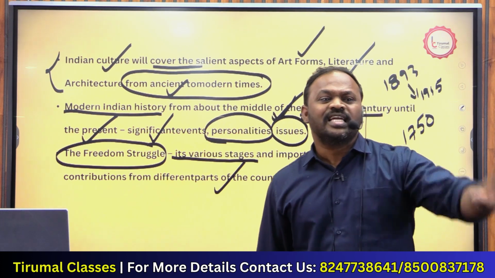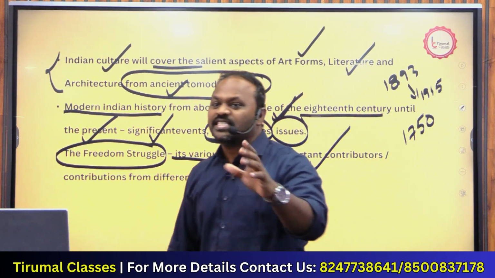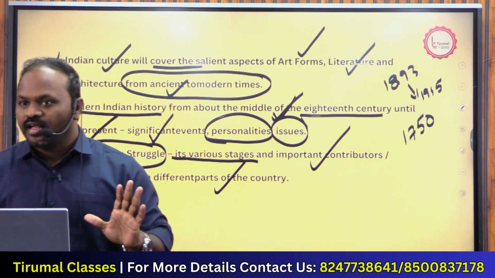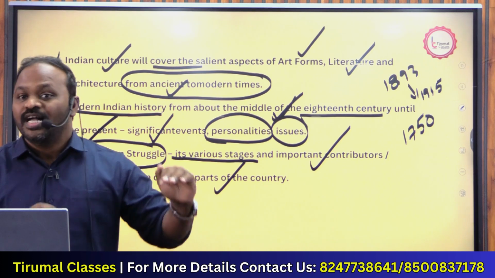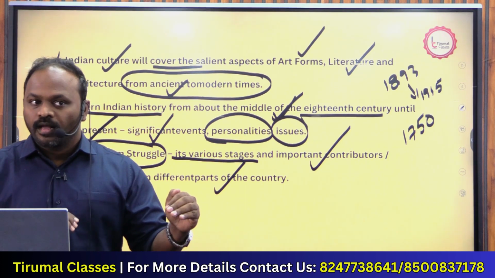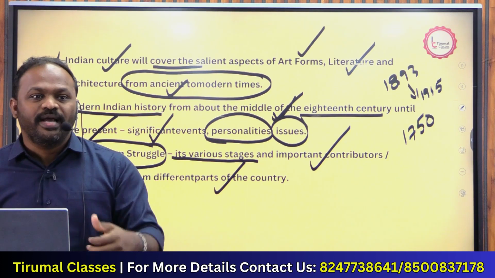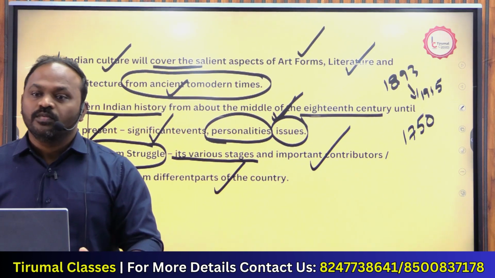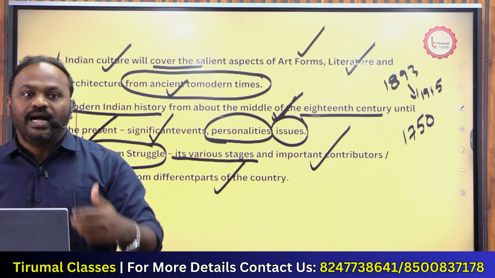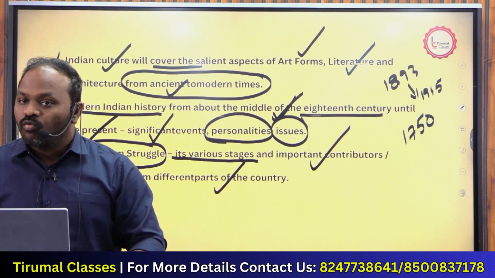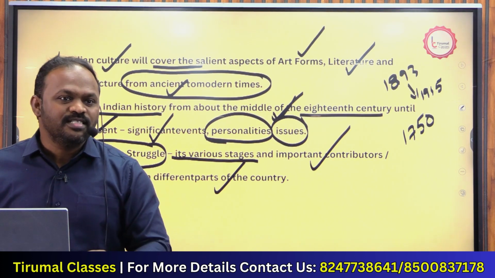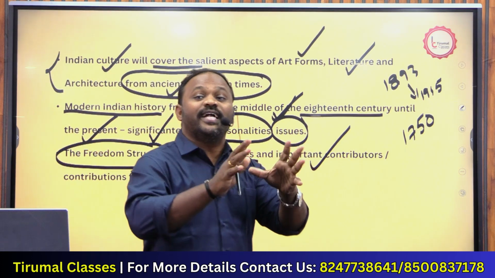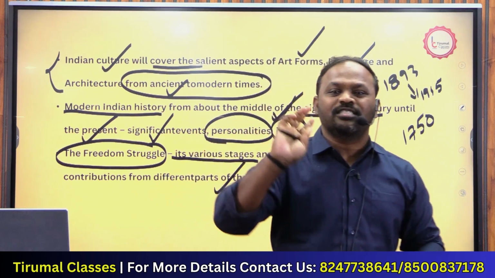Like every scene is a climax. Every scene is very interesting, like a movie. Subhash Chandra Bose and his army. What kind of role did Gandhiji play? Fight between Gandhiji and Ambedkar. Fight between Nehru and Ambedkar. What happened to Indian National Congress? How many times did it break down? How did it become reunited again? There are many interesting things.